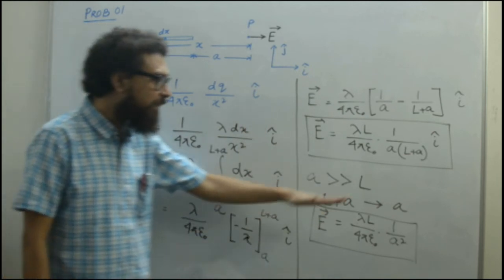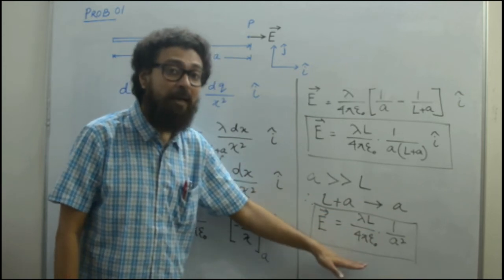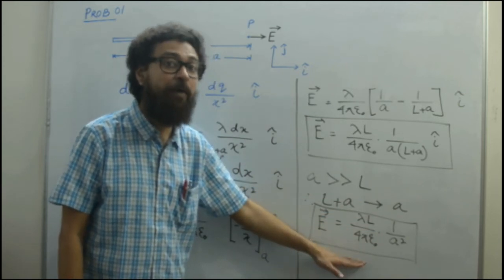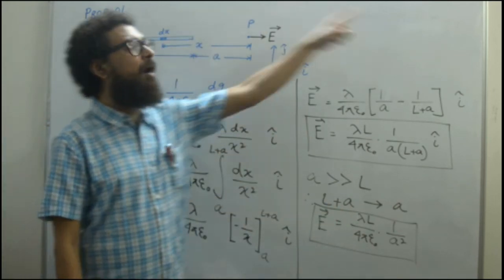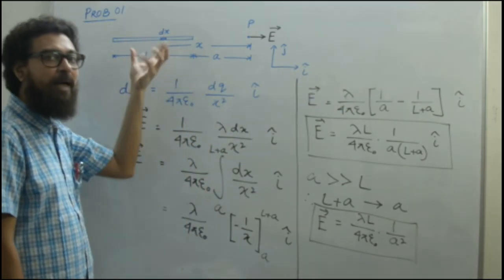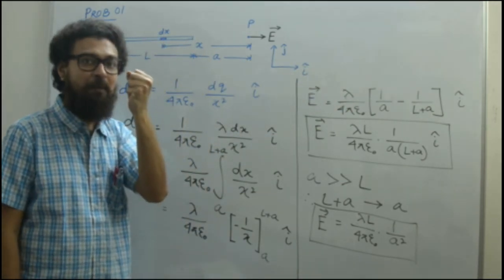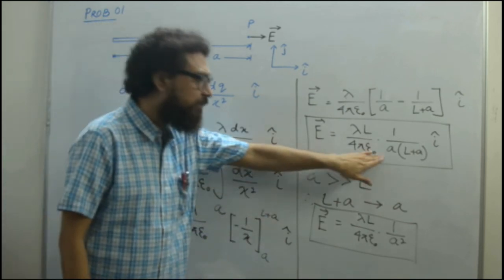So you can ultimately converge to the expression for the electric field due to a point charge when this point is far, and then this whole charge distribution will act like a single charge. But when it is near, it will act like this.